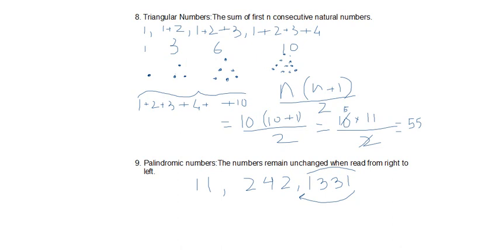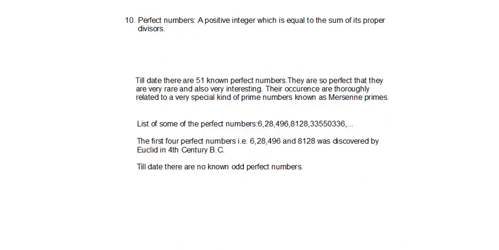And then moving on, it's a very interesting topic which we are going to learn here, which is perfect numbers. So what are perfect numbers? Perfect numbers are positive integers which are equal to the sum of their proper divisors. Suppose 6, and 6 is the smallest such perfect number. So what are the divisors of 6? The divisors of 6 are 1, 2, 3, and 6 itself. Out of that, 6 is not a proper divisor because it is the number itself.